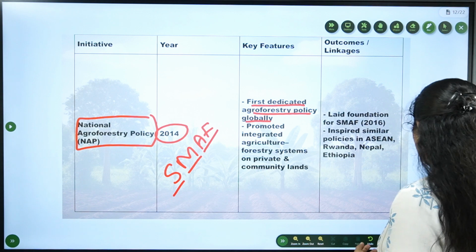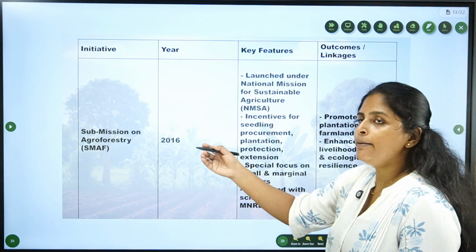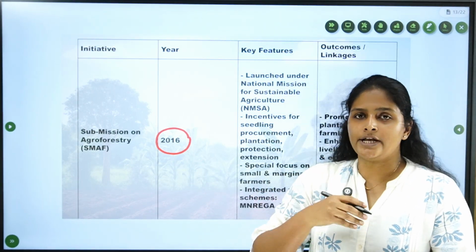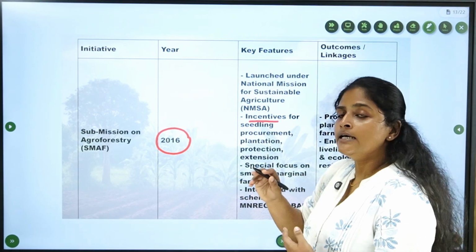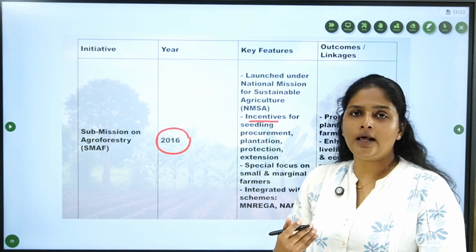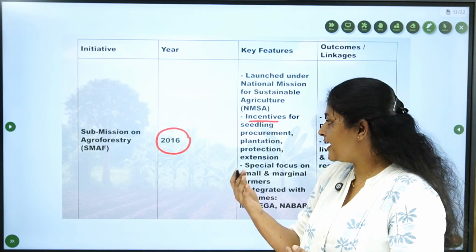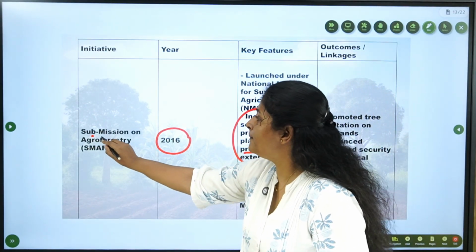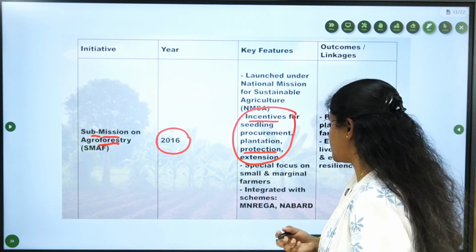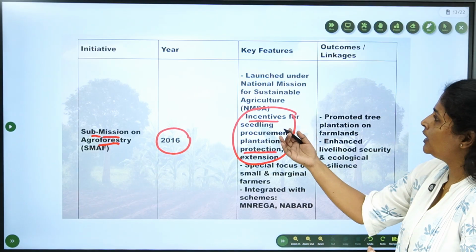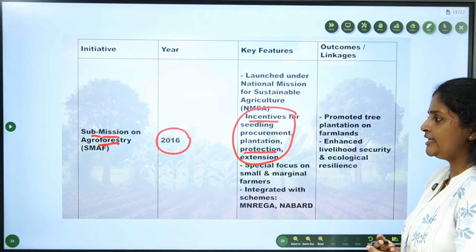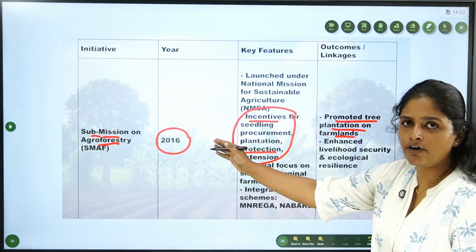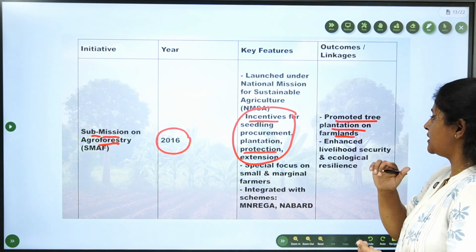Now, what is Submission on Agroforestry? Submission on Agroforestry was proposed in 2016, and this is a mission to incentivize seedlings, their procurement, their plantation, and finally their protection. All these things are incentivized through this Submission on Agroforestry. As a first initiative, this promoted tree plantations on farmlands. That was the objective of this submission and it was successful.